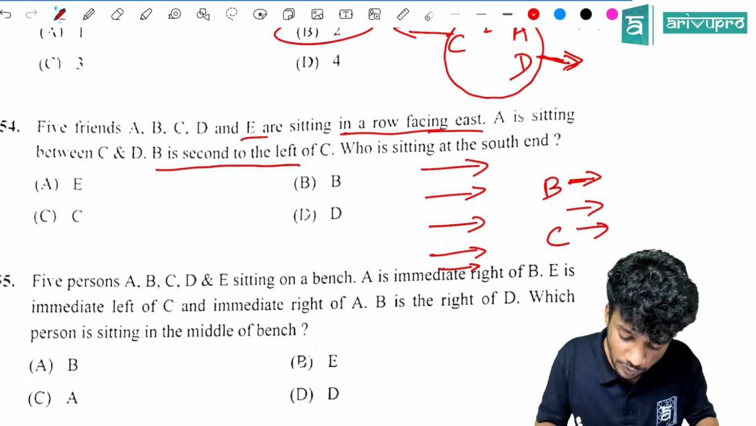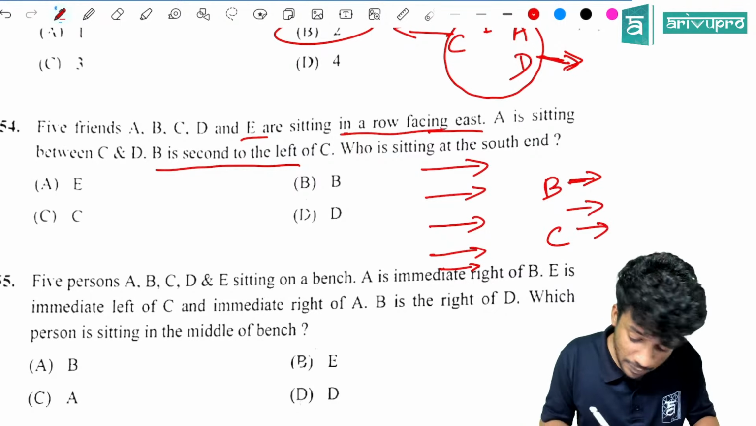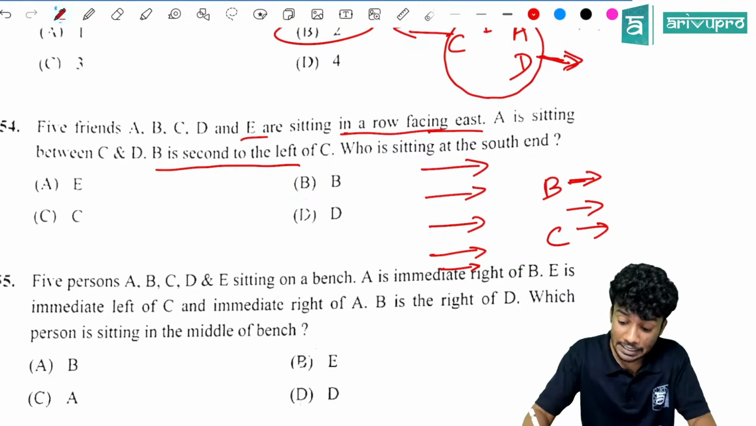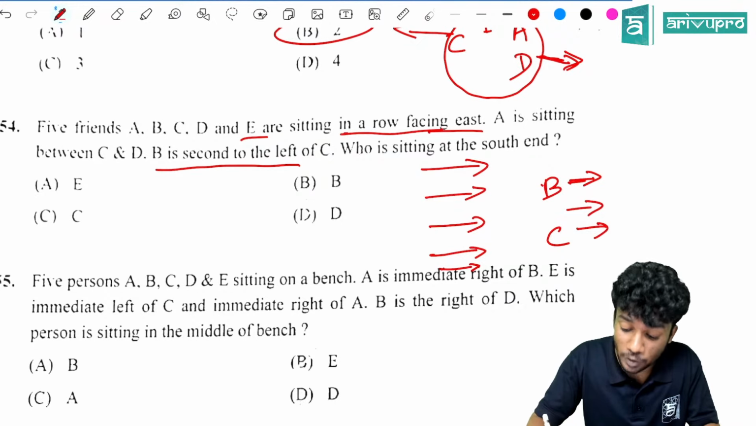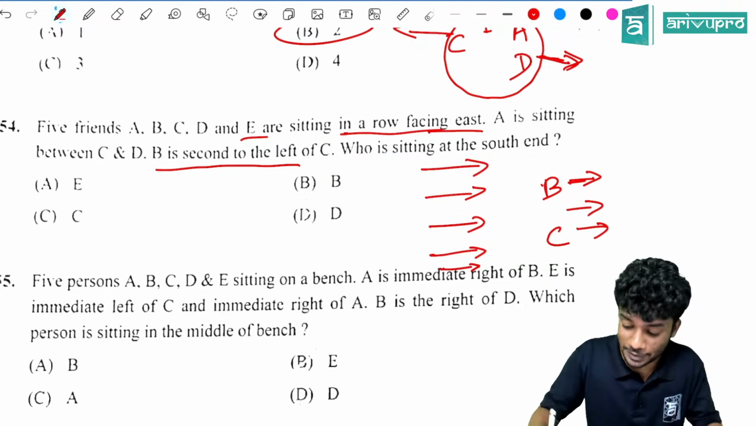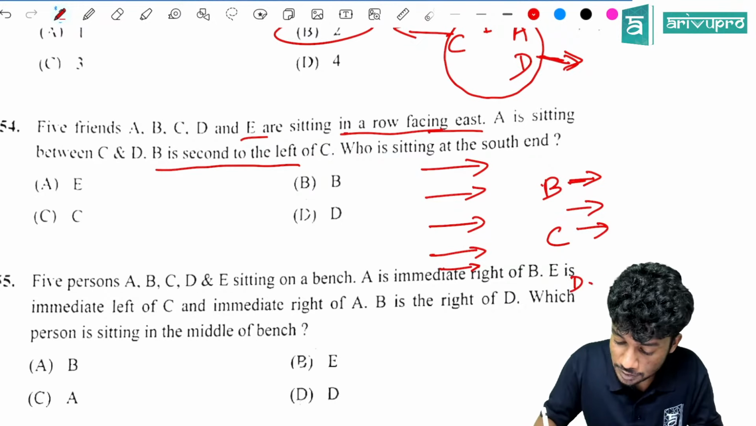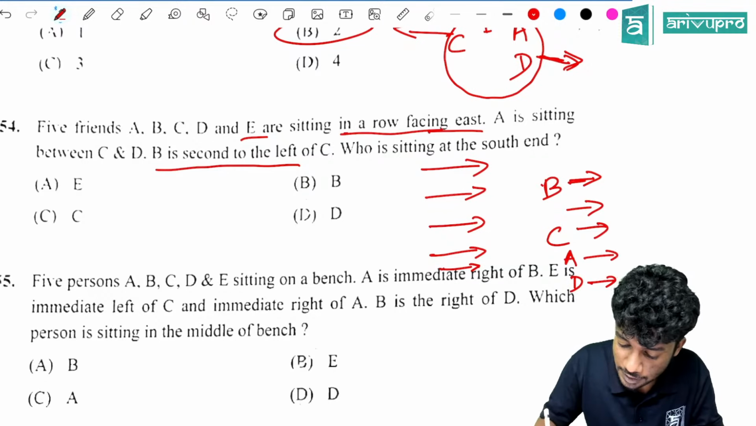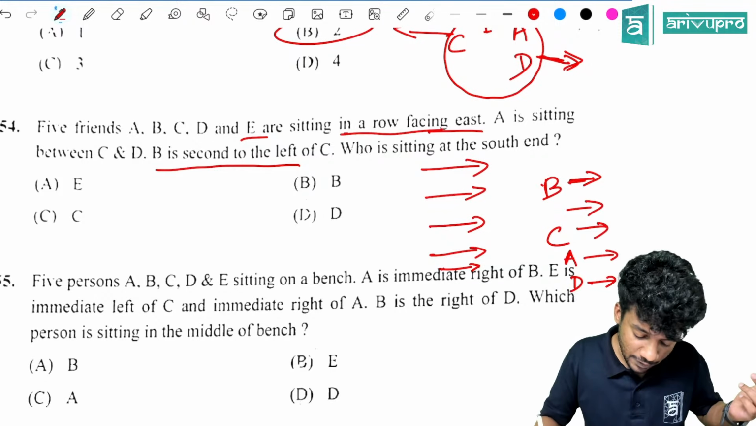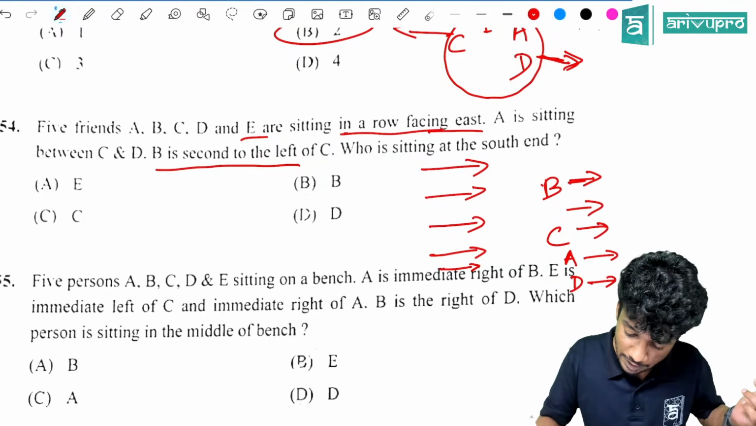Then what else is given? A is sitting between C and D. So B is already sitting here, so D cannot sit over there. D should sit somewhere here and A should sit in between. Then who else is left? A, B, C, D and E is here. Who is sitting in the south end? South end is the extreme bottom corner. That is D. Option D is the right answer.